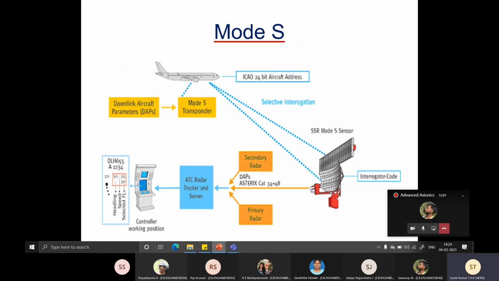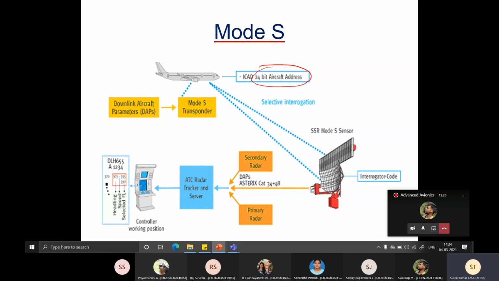To get over this problem, the most advanced SSR was called the Mode S, or the selective call SSR. So in this there is a slight difference. Every aircraft flying nowadays has a 24-bit aircraft address.